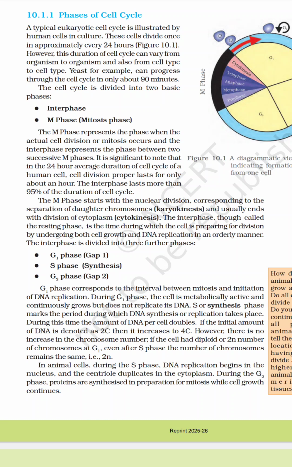The M phase starts with nuclear division. Cell division involves division of the nucleus and chromosomes, and of the cytoplasm. The separation of daughter chromosomes is karyokinesis, and the division of the cytoplasm is called cytokinesis. Interphase, called the resting phase, is the time during which the cell is preparing for division by undergoing both cell growth and DNA replication in an orderly manner.